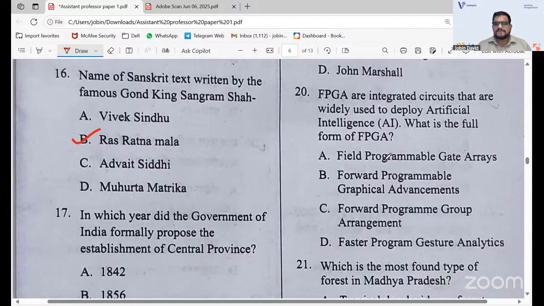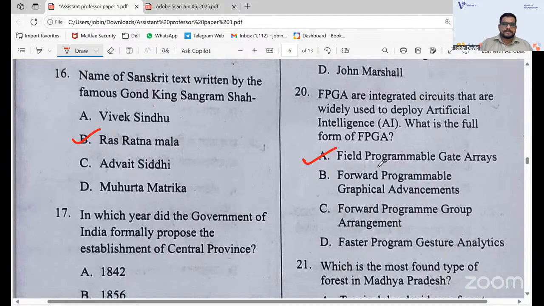FPGA means field programmable gate arrays. Option A is the right answer. Field programmable gate arrays. Forward programmable graphical development, no. Forward program group arrangement, no. Faster program gesture analytics, no. The answer is field programmable gate arrays, that is what you call FPGA.